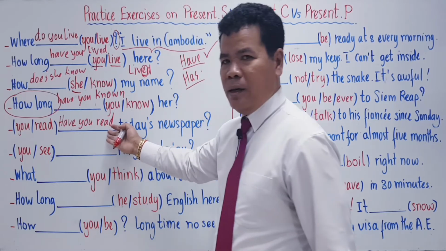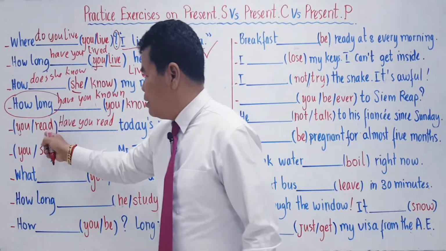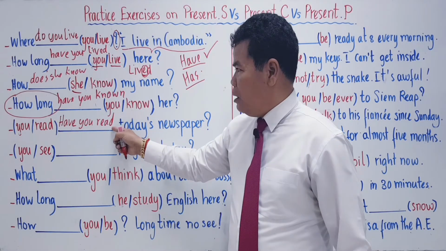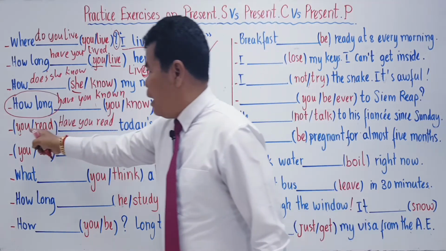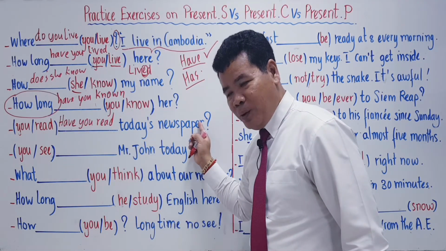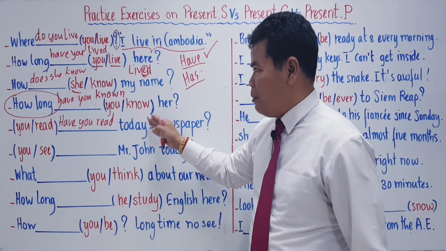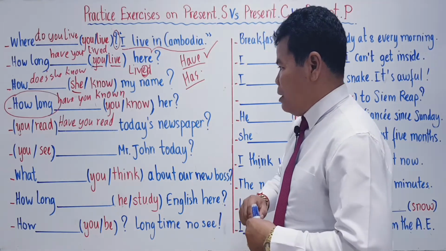It doesn't change, but only spelling, only pronunciation. Read, read, read. So read must be the past participle, okay? Irregular verb. Have you read today's newspaper? Okay? So this is a question, alright? Present perfect simple.